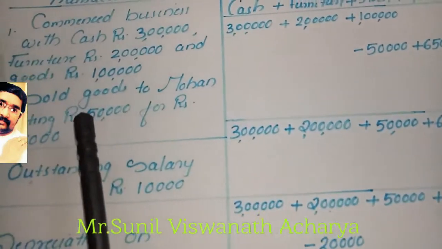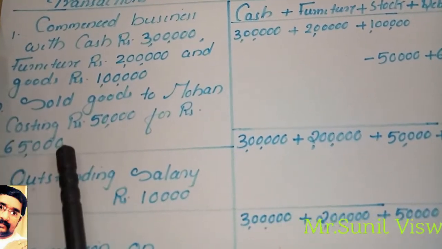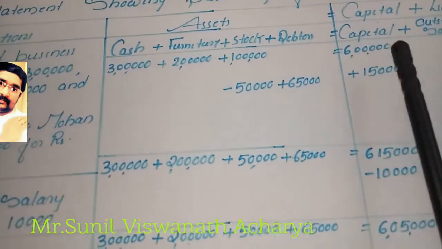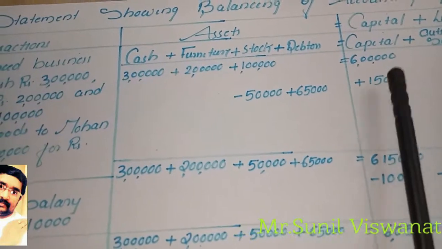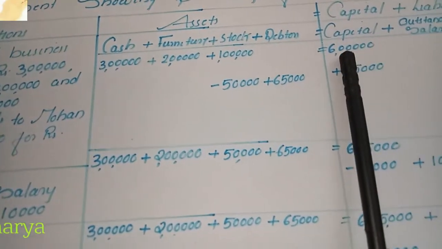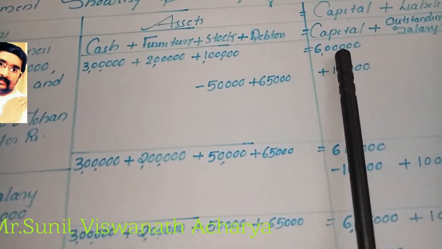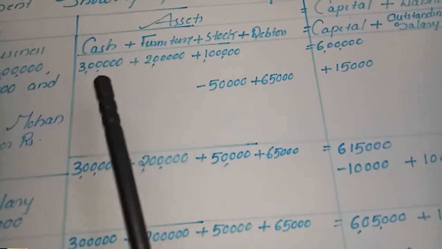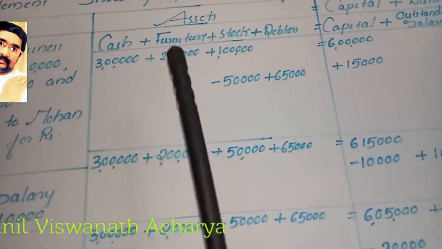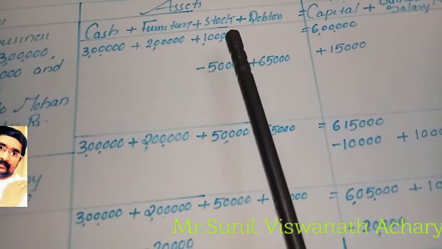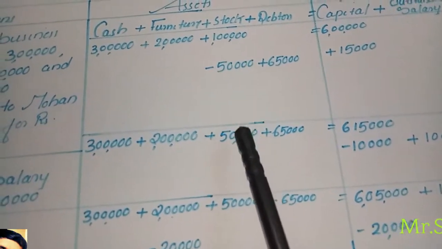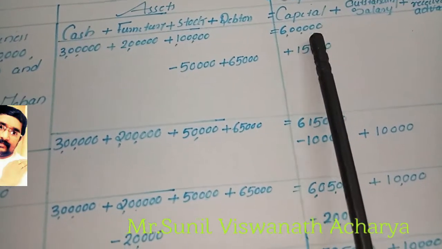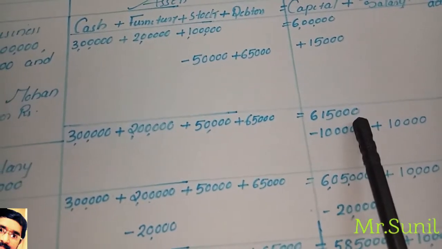Then we can see 50,000 goods we sold for 65,000 means profit. How much profit? 15,000. Profit, we know, we have to add to capital because it increases the owner's equity. So 15,000 profit we will add to capital 6 lakh. Now after the first two transactions we have to underline. Cash 3 lakhs, furniture 2 lakhs, stock 1 lakh less 50,000 sold, balance 50,000, debtor 65,000, capital 6 lakh plus 15,000 profit, 6 lakh 15,000.